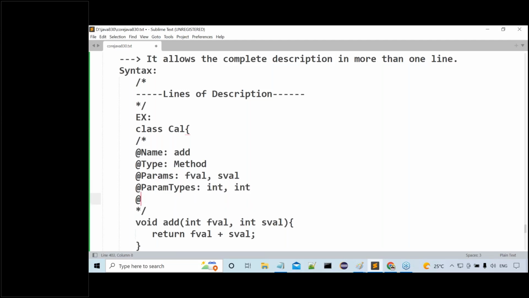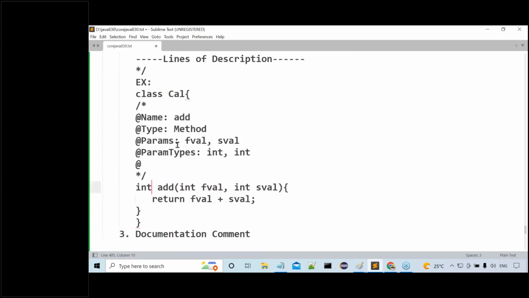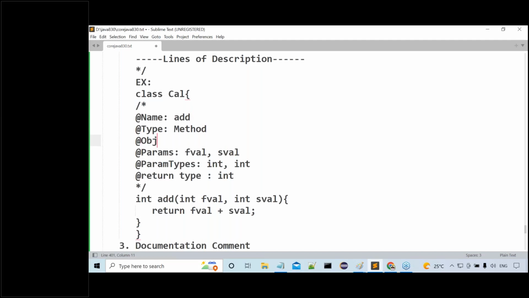Next, at the rate return. One thing here: this is not void actually, this should be int, because we are returning an integer value. So the return type is int. Now tell me, description, and before that the objective I want to provide: adding two integer values. For example, I want to provide my description this way. Did you get my point or not? Either we can provide the description in this way, or directly we can write some lines, two to three lines of description.